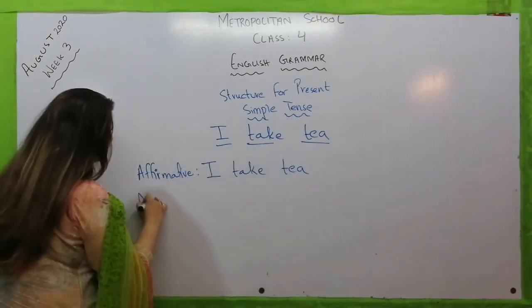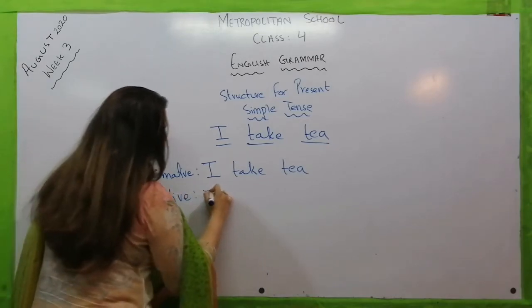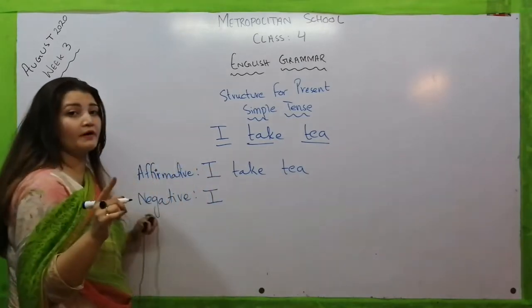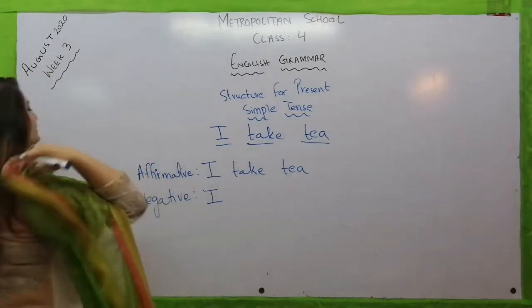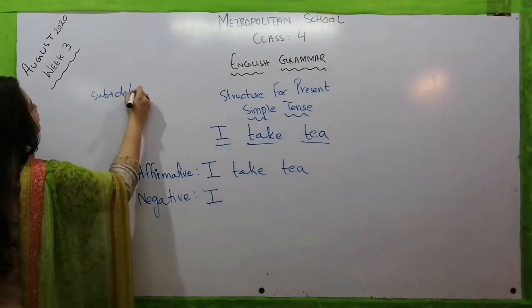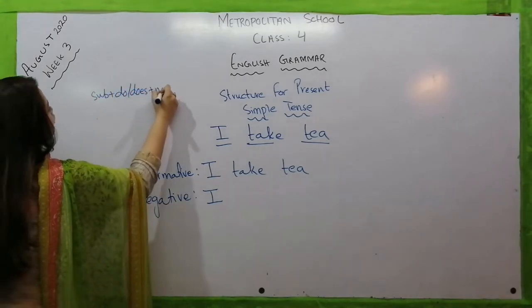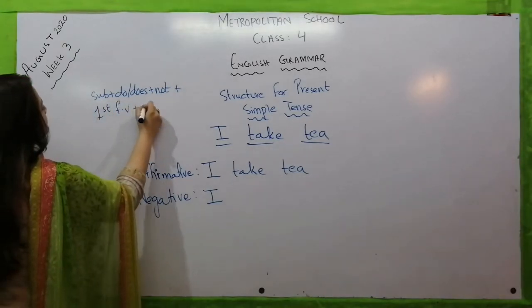Now let's move towards its negative part. Do you remember the structure for the negative sentence? Let me write once again: subject plus do, does plus not, plus first form of verb plus object.